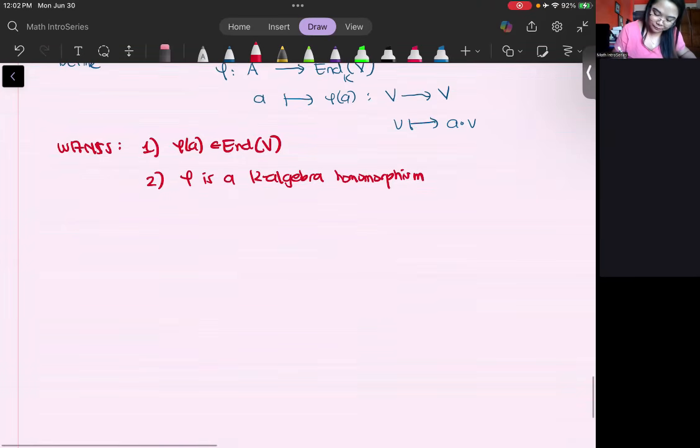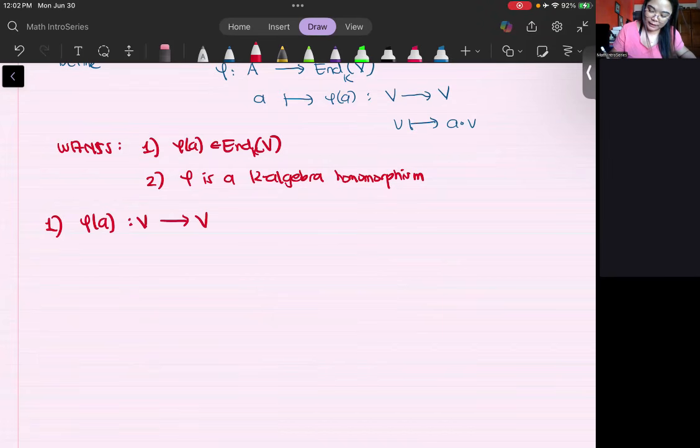First, that phi of a is an element of this endomorphism space from V to V, which means that it's a mapping from V to V and it is linear.